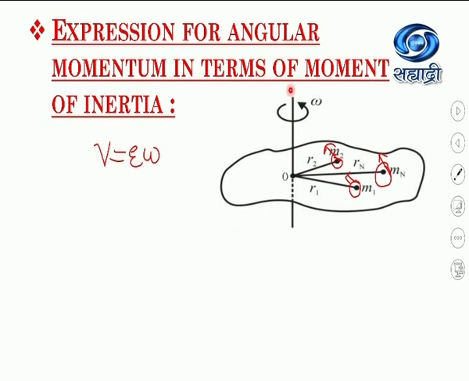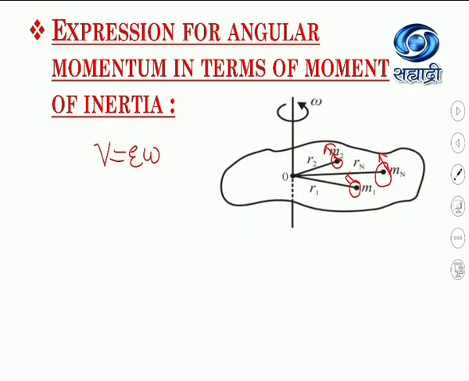This body is composed of a finite number of particles which are situated at distances R1, R2 and Rn from the axis of rotation. Now, we already know that when the rigid body is rotating, different particles of the body are revolving in a circle.